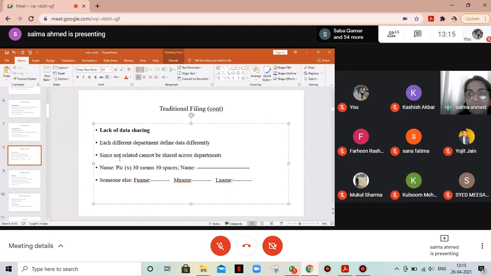Like when I'm making the library file, I might be defining name as PIC X(30). It means I'm saying name and allocating 30 spaces to it. So I will write Salma, then give a gap, Yasin, give a gap, then Ahmed. Now someone else, say the person who is maintaining the fines, will just need my enrollment number, my name, and maybe my hall of residence to send me an intimation that I have so much fine due, and the book issued, the issue date, and the return date. So whenever the return date is greater than the issue date plus 7, there is a fine due.